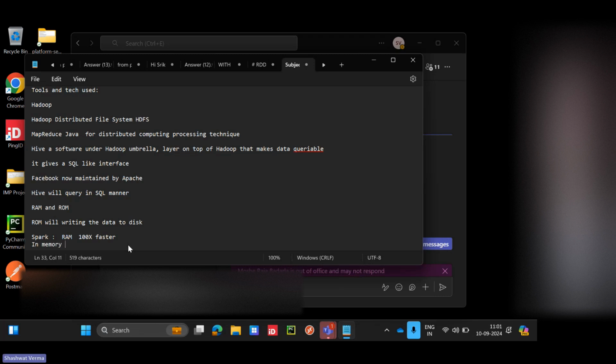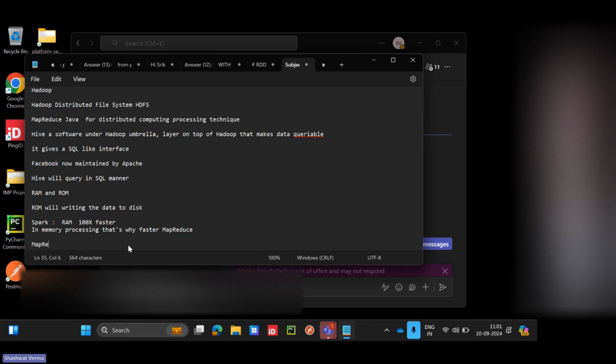So in memory, you were saying, right? In-memory processing, that's why it is faster than MapReduce. MapReduce has one limitation: it relies on expensive data writing on disk. Spark has overcome that shortcoming. That's why we are using Spark.